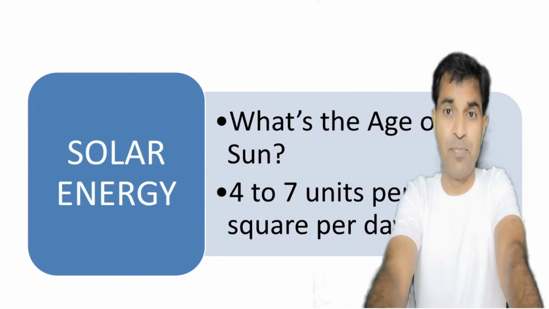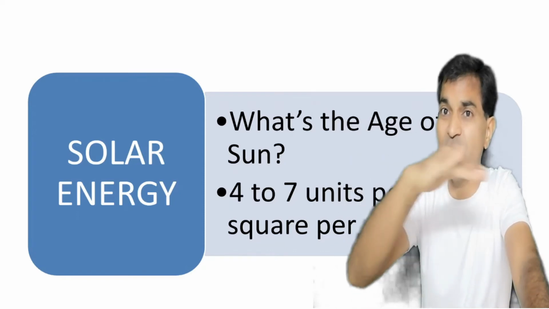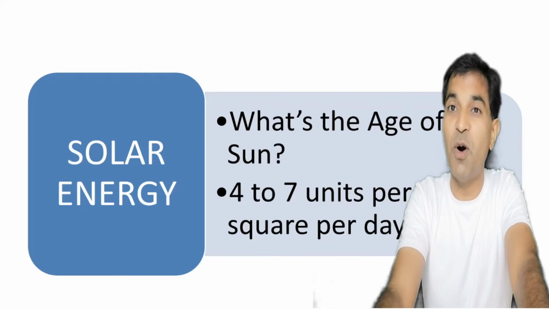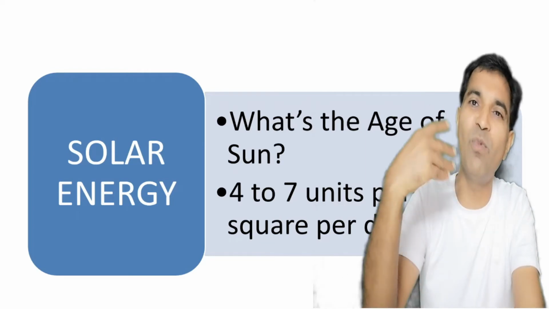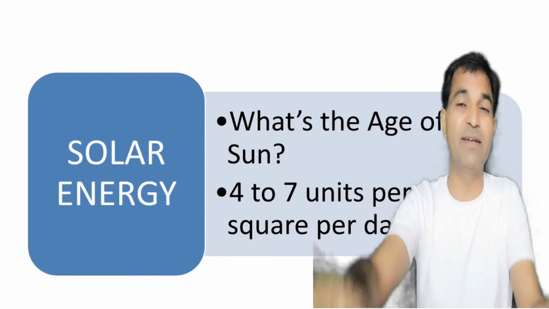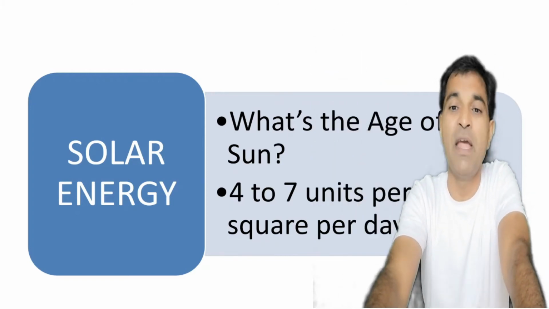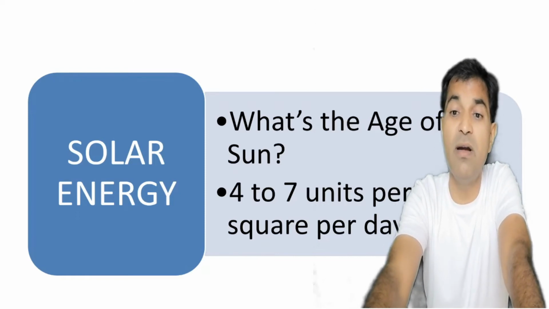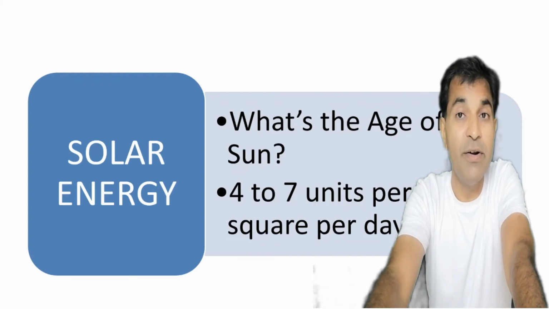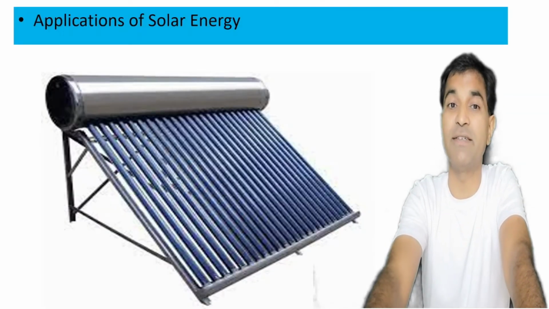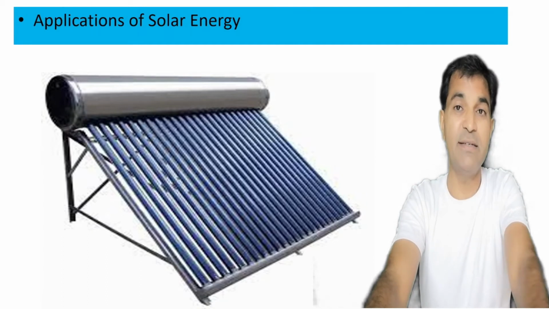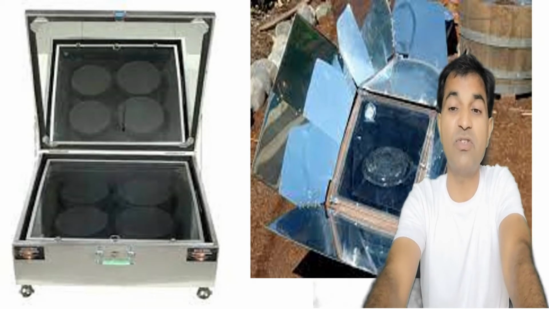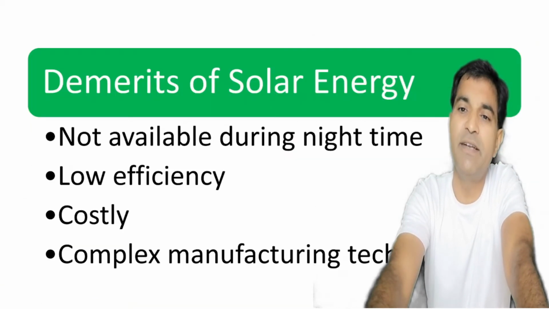Now, what is solar energy? Now, what is the age of the sun? Sun is at just middle of its age, and just Google it out and find out what is the age of sun after the birth and for how many more years it is going to continue its production of energy for the humankind and we people, right? We may generate 4 to 7 units per meter square per day. See, this is the potential of solar energy, right? Now, what are the applications of solar energy? Solar water heater, solar cooker. You can improve the solar cooker like this. Now, what are the demerits of solar energy?